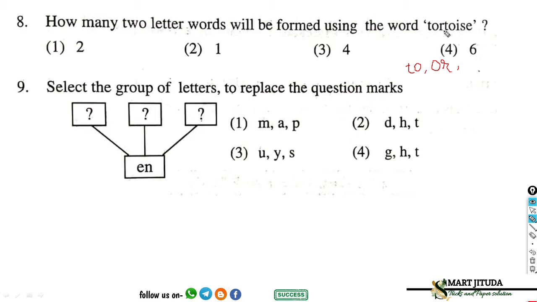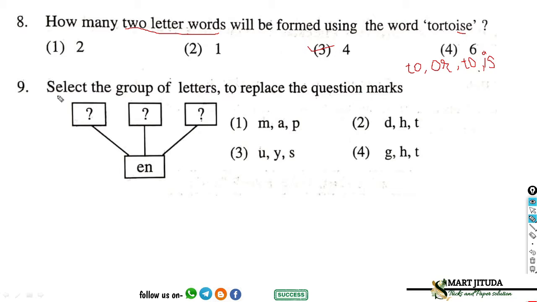Third is TO. And fourth is IS, which is formed by two letters only. So the option number 4 is correct for this given question.